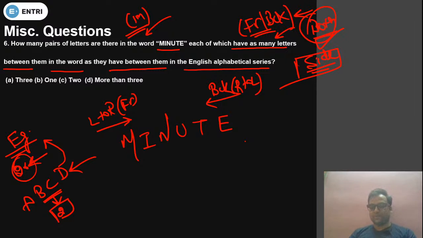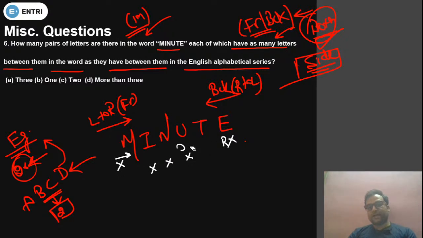Very good. Now what we have to do, we have to start from M. In the English alphabetical series, after M which alphabet should come? After M, N is not there, so it will not make a pair. After N, O is not there. Then P is not there. Q is not there. Then R is not there. So from M in the forward direction it will not make any pair.